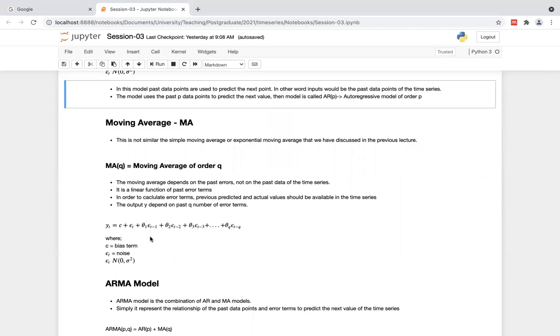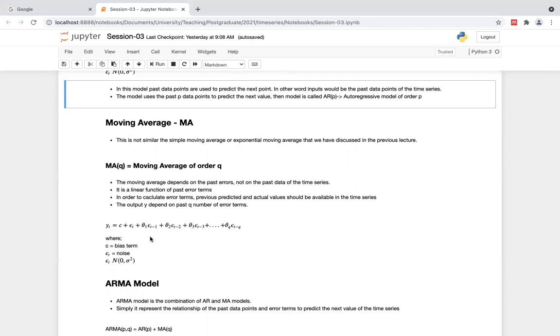In the moving average model, we are discussing the error terms instead of the actual data points, where we are calculating the difference between the predicted value and the actual value. Then based on that, we are modeling this in order to predict the next value of the time series. That's called moving average.